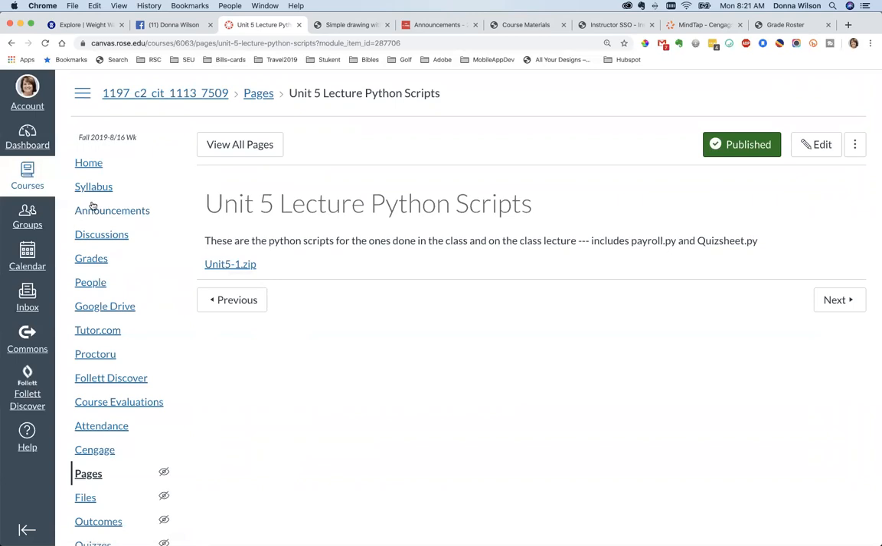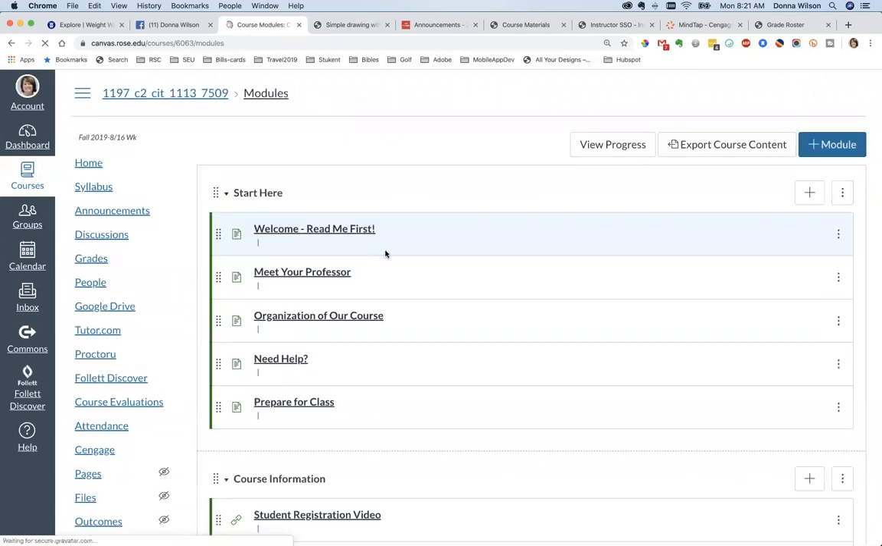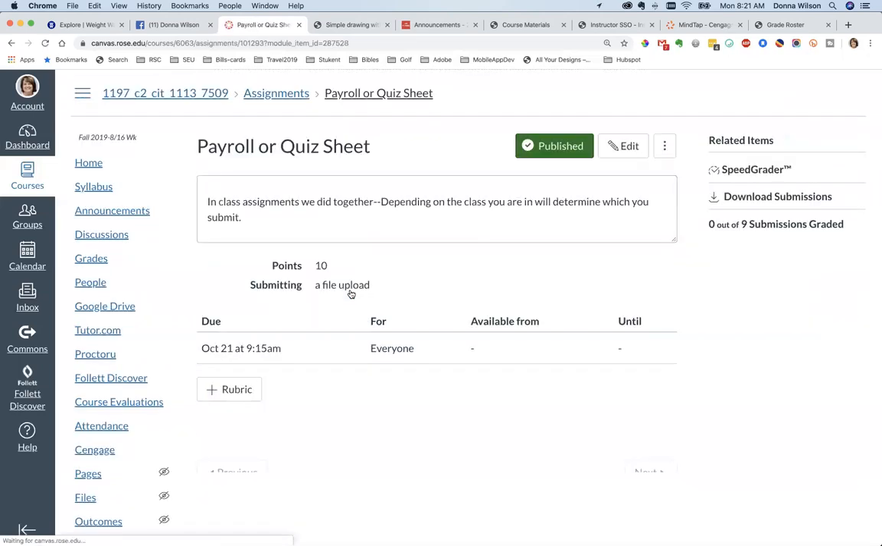And if you'll notice on this module assignment in module 3 here, it says payroll or quiz sheet for the 10 points that has to be loaded by the 21st by midnight tonight. But what you'll notice is that you don't have to upload them both, just place one or the other in there depending upon which class you were in. But it is good, even for those that were in the class where I did the payroll, that you go ahead and look at this quiz sheet example, because it is a real good example of nested loops.